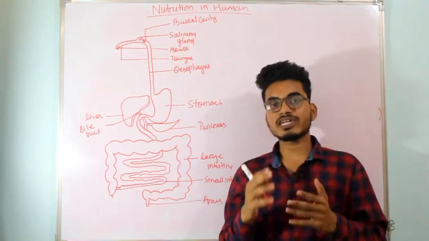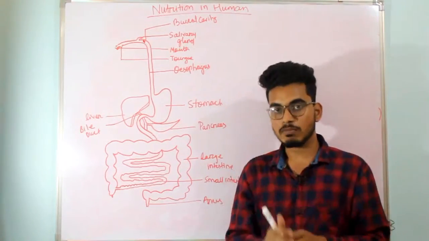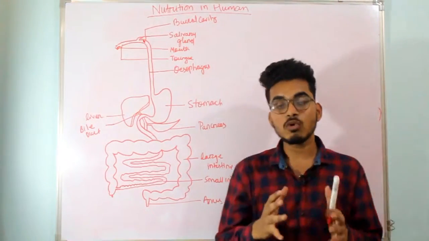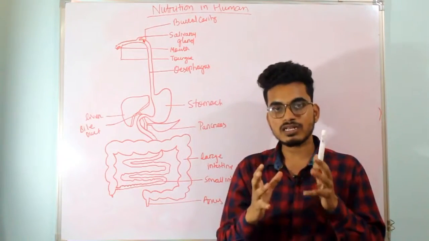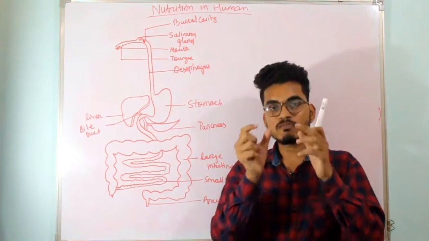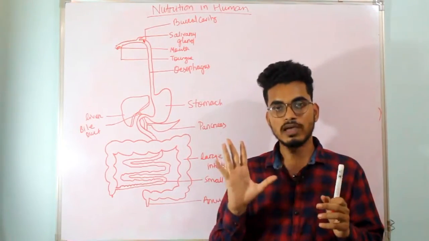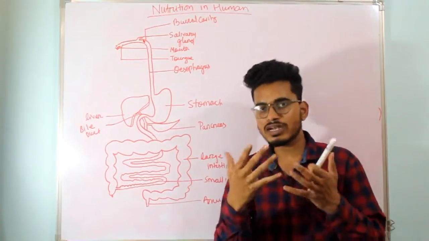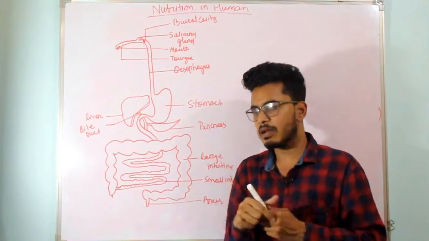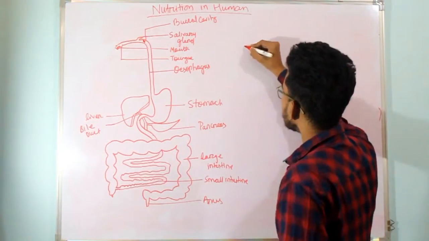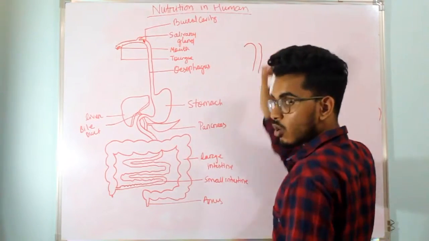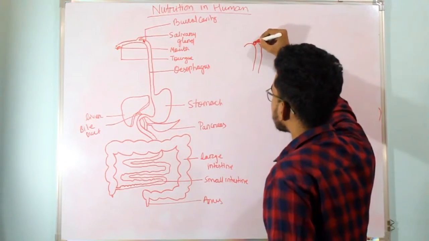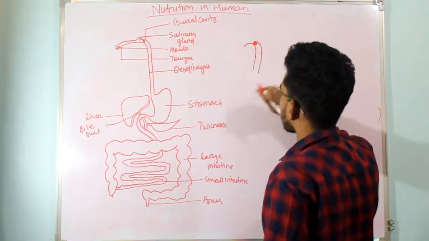Let us first understand what peristaltic movement is. Peristaltic movement is the contraction and expansion of muscles, as a result of which the food is pushed into the stomach from the mouth. Let us understand it a bit more deeply. This is the food pipe, the esophagus, and the food is in here.